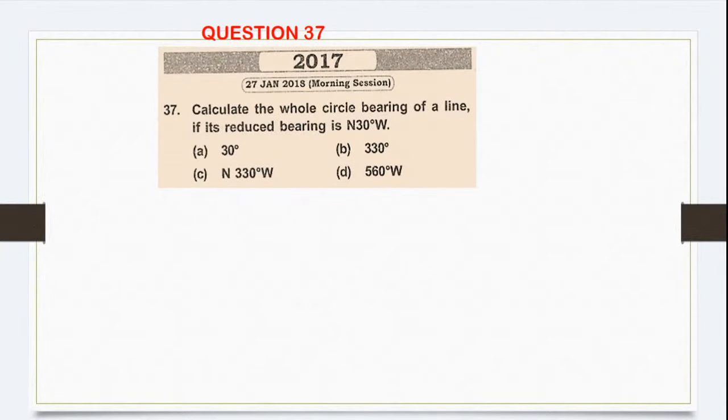Fatafat. Calculate the whole circle bearing of a line if the reduced bearing is given as northwest 30. Northwest 30 means this much. So what will be the whole circle bearing? This will be the whole circle bearing system. How will you calculate it? 360 minus 30. That will be 330 degrees. Correct answer. Yes, very good. Very good, Dinesh.